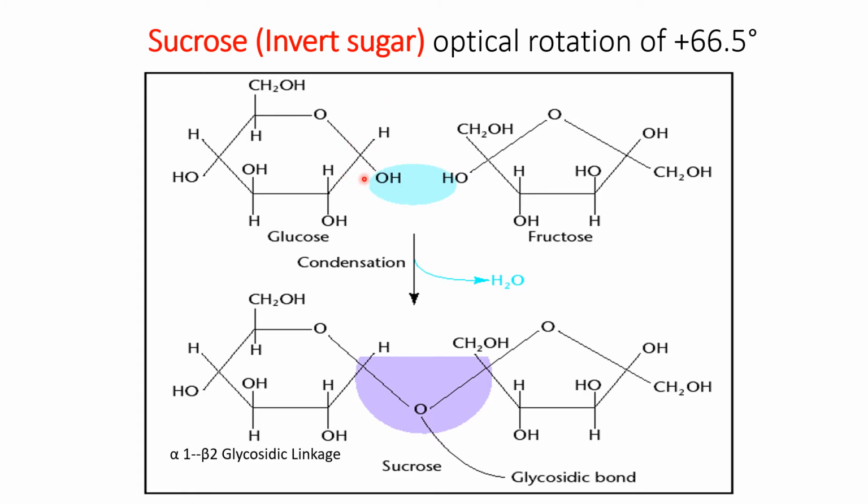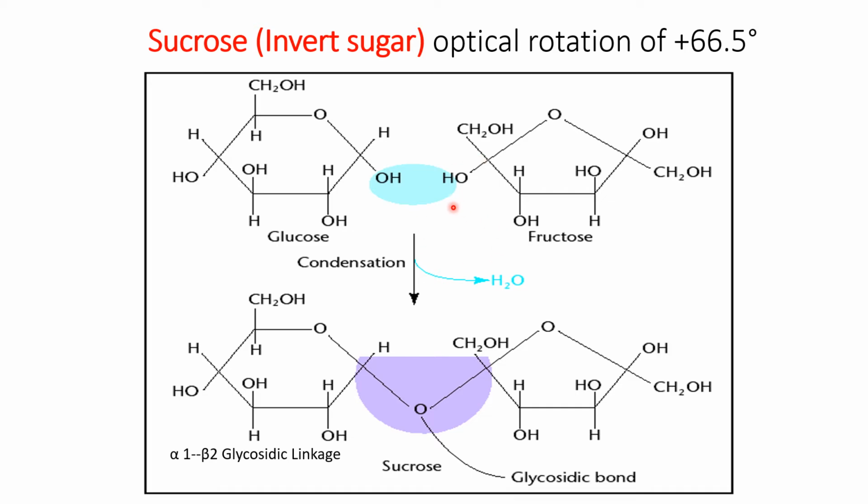So sucrose is formed by the glycosidic bond between carbon 1 of the glucose and carbon number 2 of the fructose. So both functional groups of these monosaccharide residues are linked in a linkage. They are no more free.